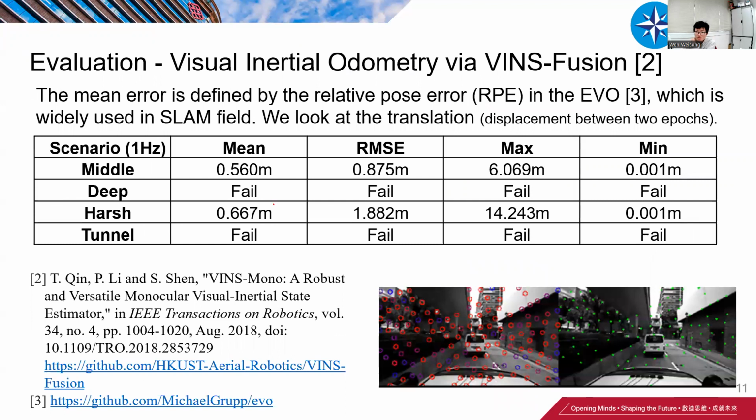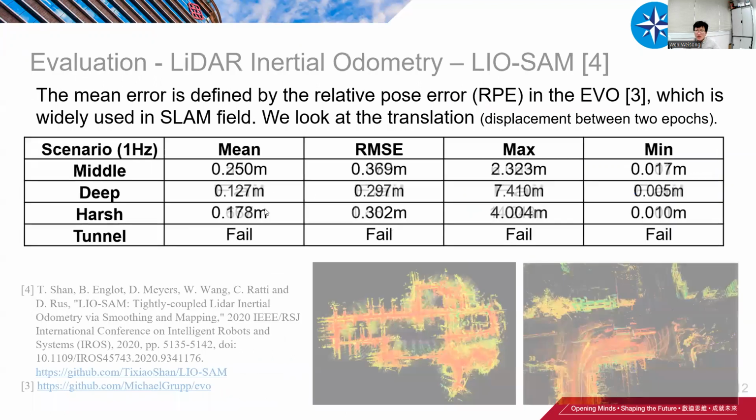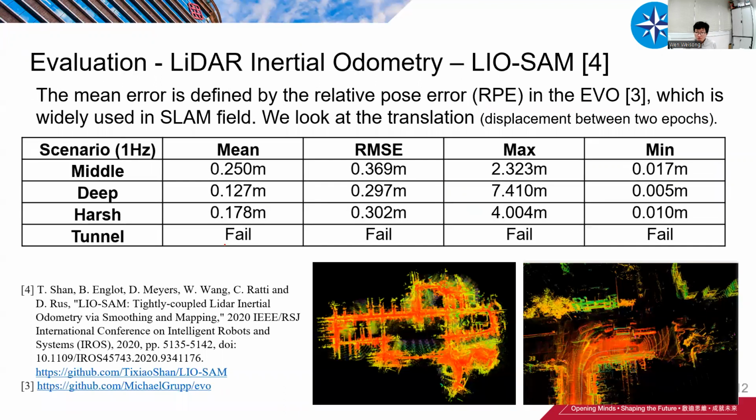For the visual downstream, we still face a lot of challenges. For example, in the tunnel scenarios, it can fail. And this is for the LiDAR dataset. For the tunnel scenarios, the LiDAR downstream can still fail.